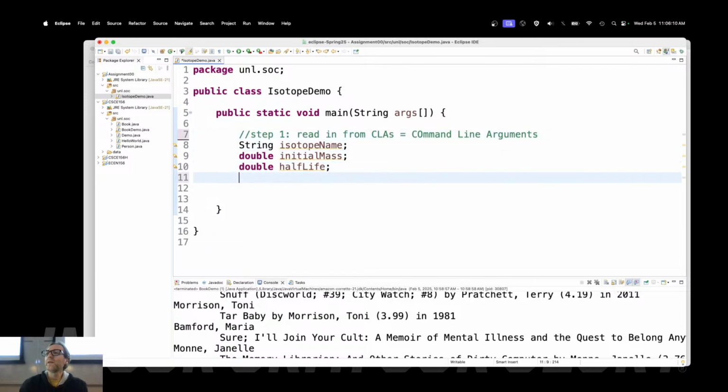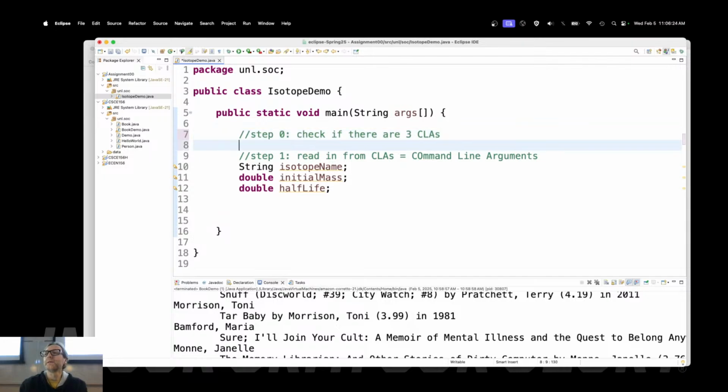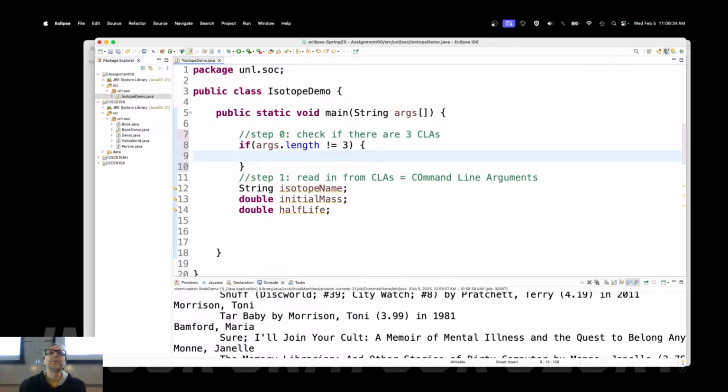I need to now read them in as command line arguments. Before I do that, what should I have checked? Did I receive the correct number of command line arguments? Check if there are 3 CLAs. I can do that by asking args.length. That should be equal to 3. If it's not equal to 3, that's a problem. How should I deal with that problem?